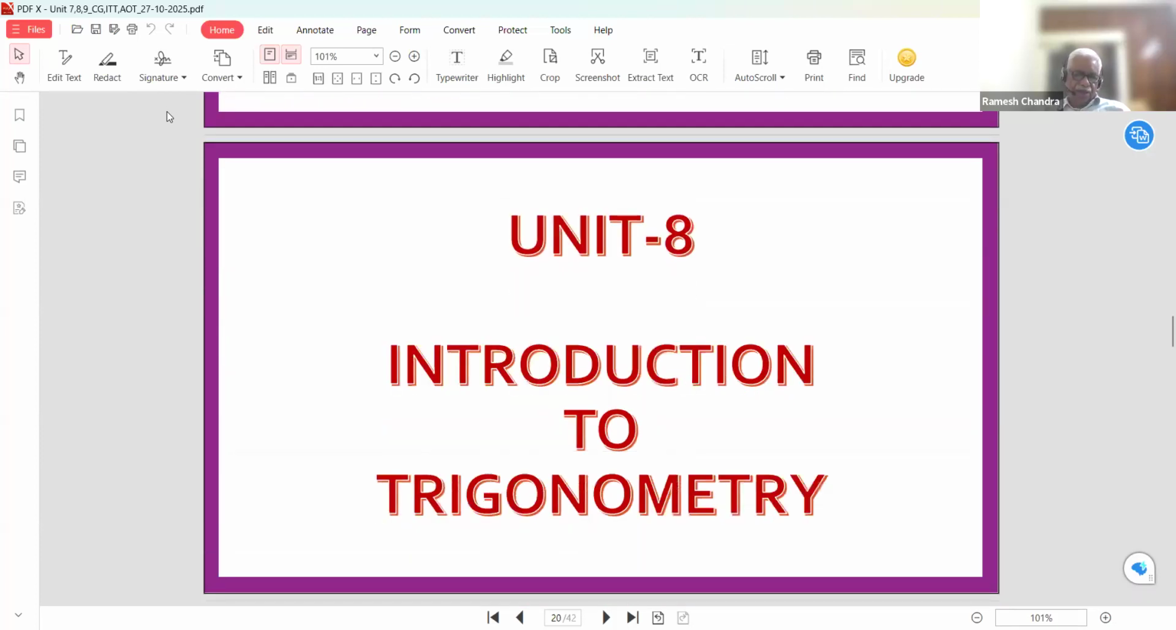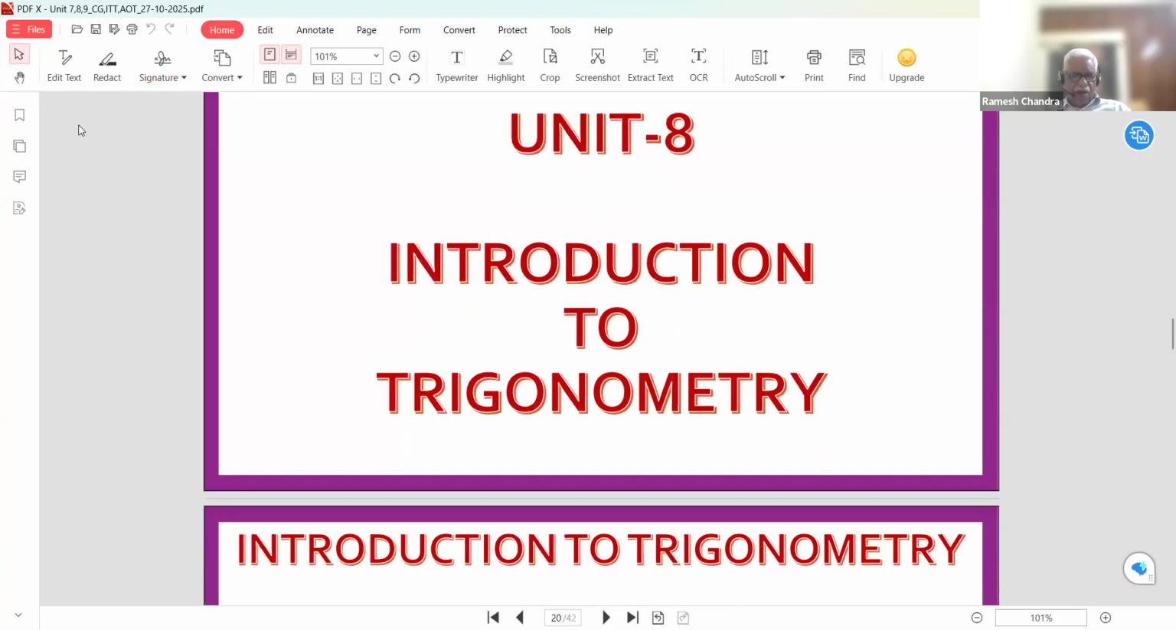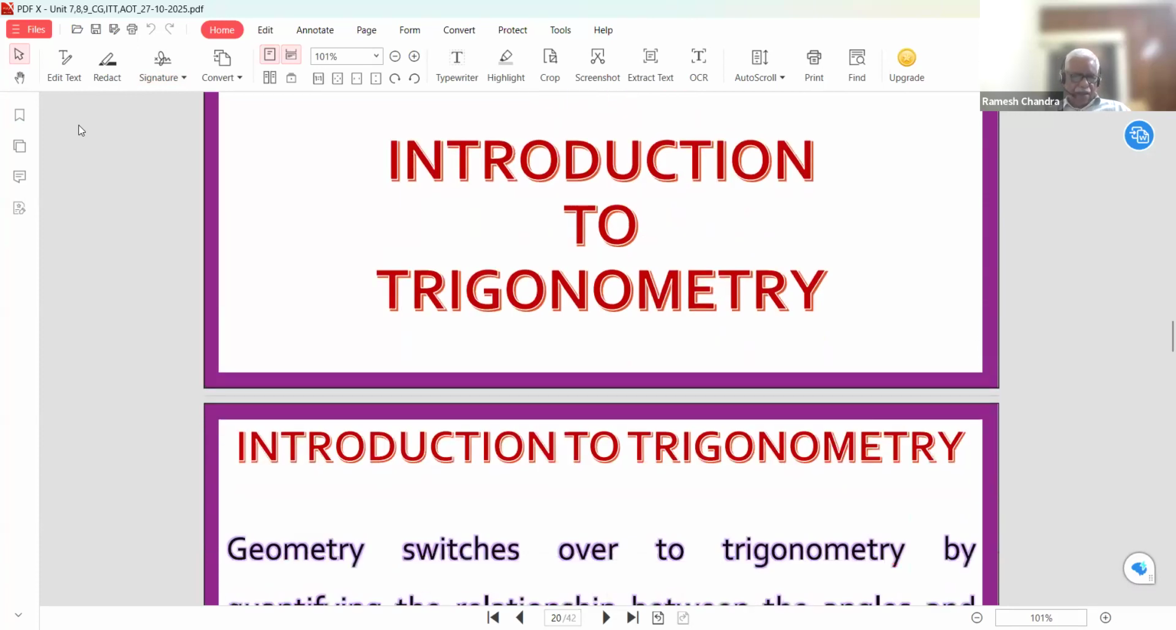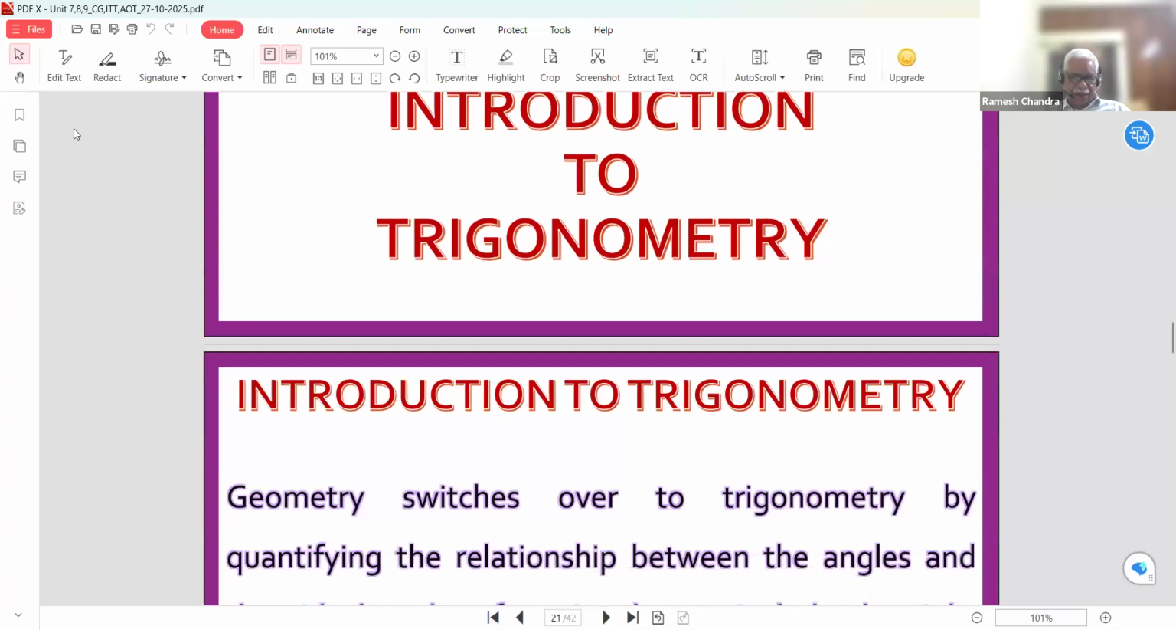Now we come to the next unit, the introduction to trigonometry. It is very important, and in the last session so many queries were there, such as what is the unit circle, and many questions about trigonometry. So I will reply to all the queries regarding the introduction to trigonometry. First of all, we will go through the introduction to trigonometry.